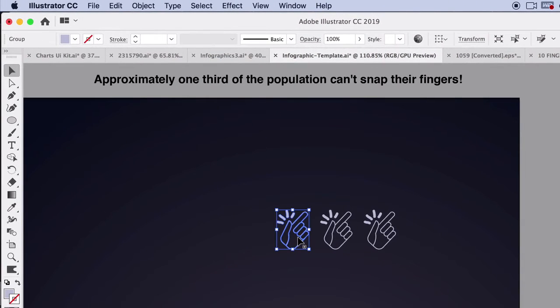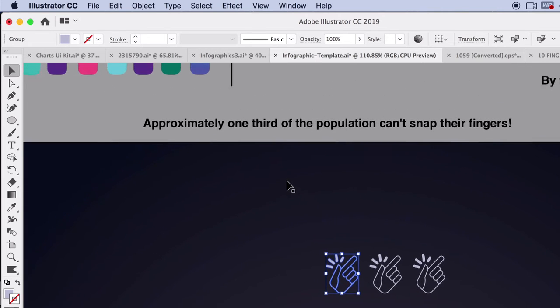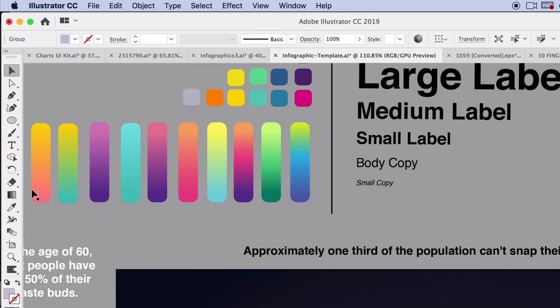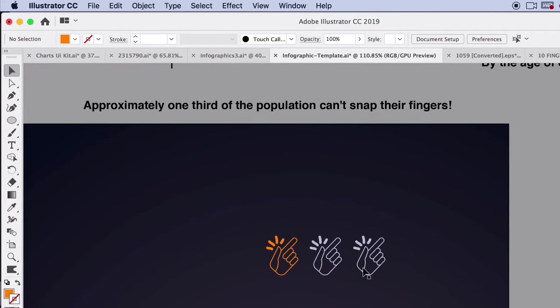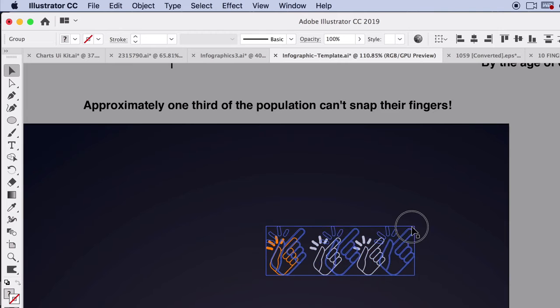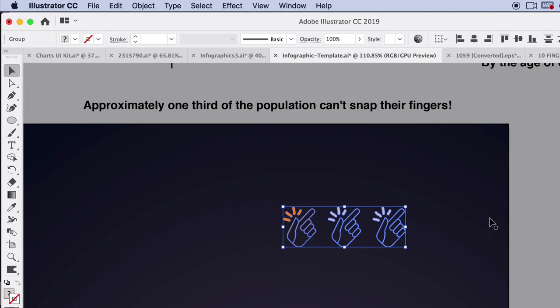So let's do the first one. We could do the middle one a different color, but I think the first one makes it more obvious that it's a fraction. So now we can go to our color palette and see if there's a nice, bright, vivid color we can use for this. Perhaps maybe a dark orange. That really pops out there. So that's it when it comes to displaying this. Maybe we can make it a little bit bigger.